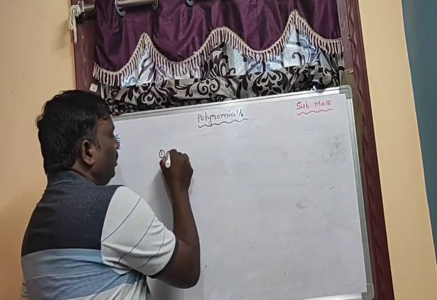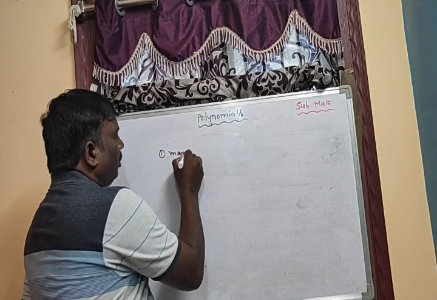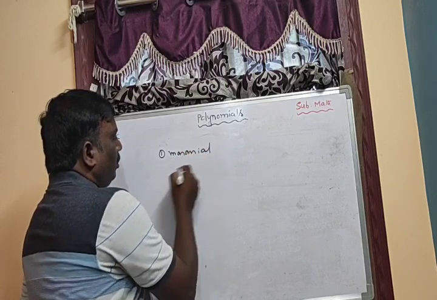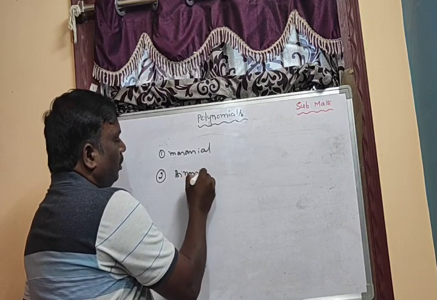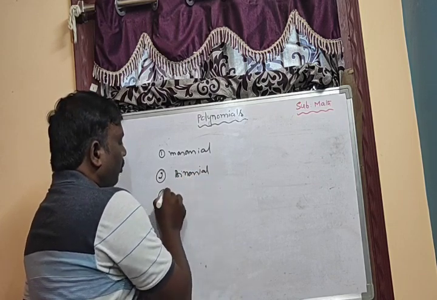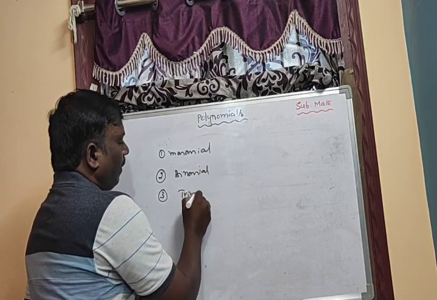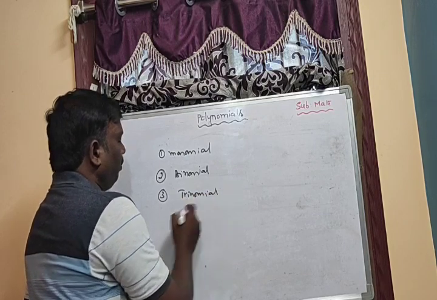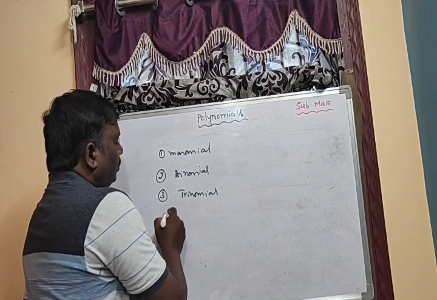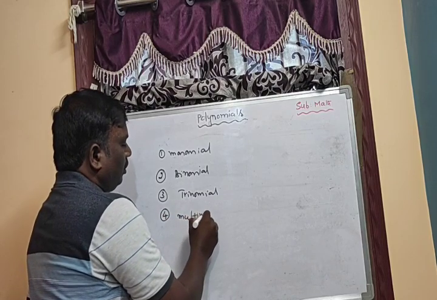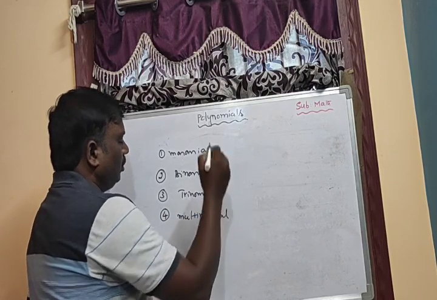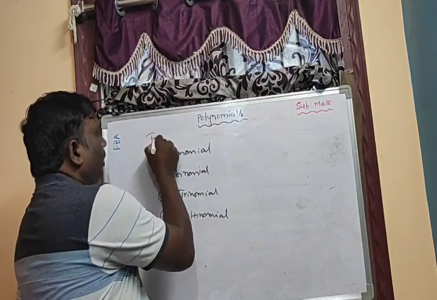First one is monomial. Second one is binomial. Third one is trinomial. Fourth one is multinomial.